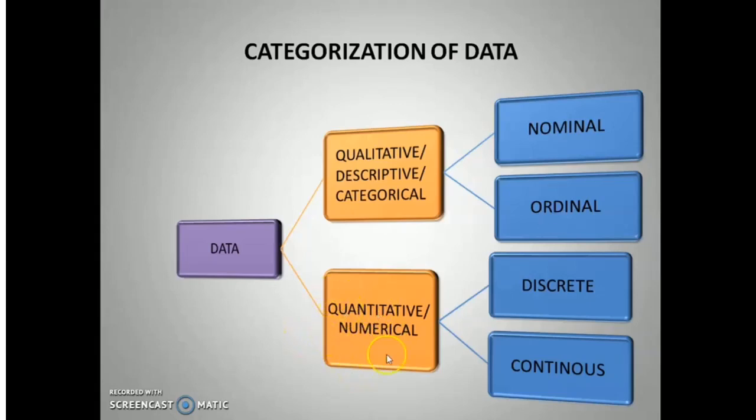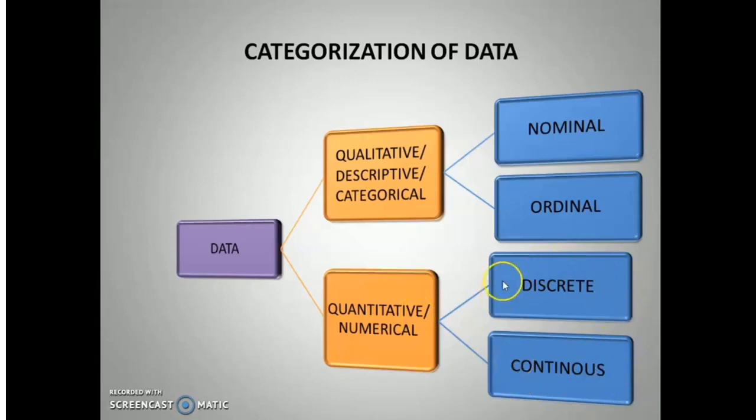Now the second category of data is quantitative. The quantitative data, which is numerical, can be discrete or continuous. Discrete data is integral. It is always an integer. It cannot be in fractions or parts. While continuous data can be in fractions or decimals.